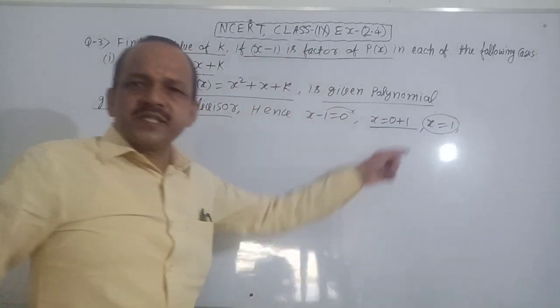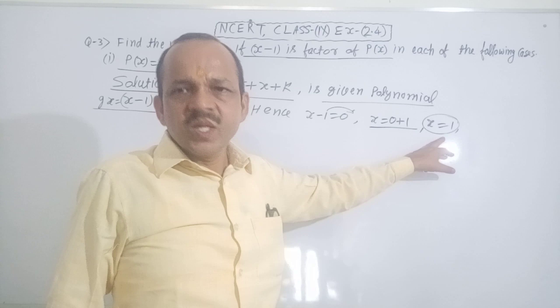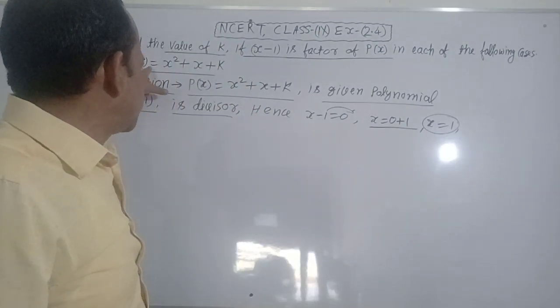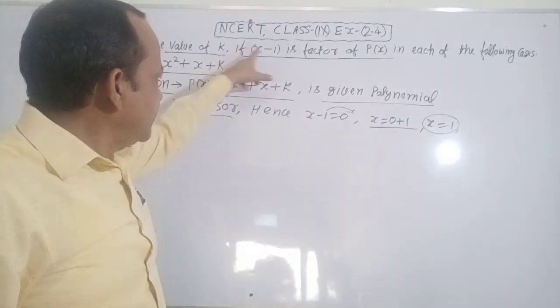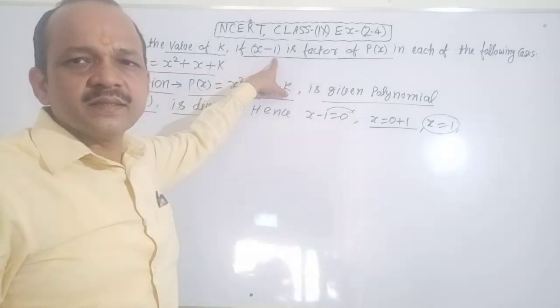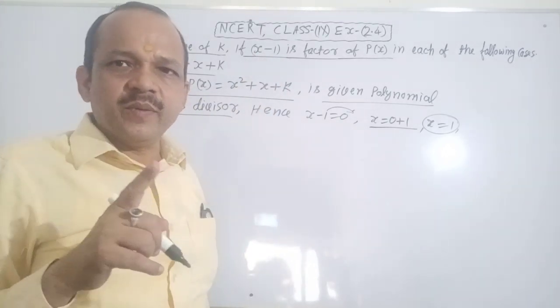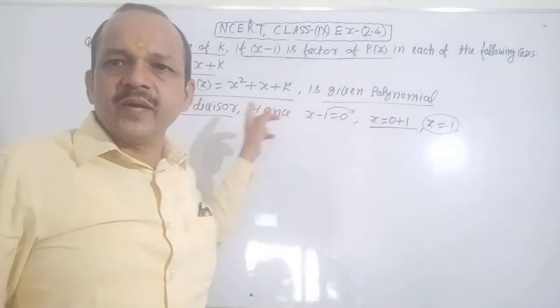You find x equals 1. It means x equals 1 is the zero of the given polynomial p(x) equals x square plus x plus k. Here x minus 1 is the divisor. Is it clear? No confusion about it? Very good. Put x equals 1 in the given polynomial.